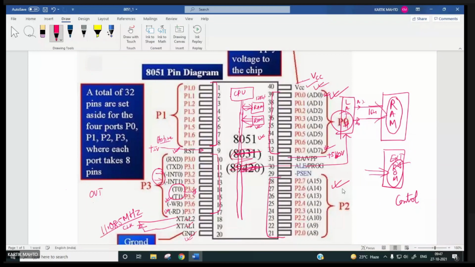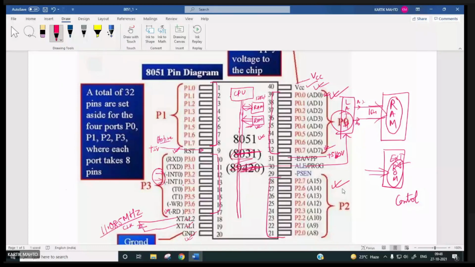So in fact, inside this we have timer registers, no? TL0, TH0, there you can feed your count value, and the internal clock will be used for decrementing those count values, and when the terminal count is reached, these timer outputs will change. Okay, and these timers will be used for interrupting the microcontroller for inputting something.